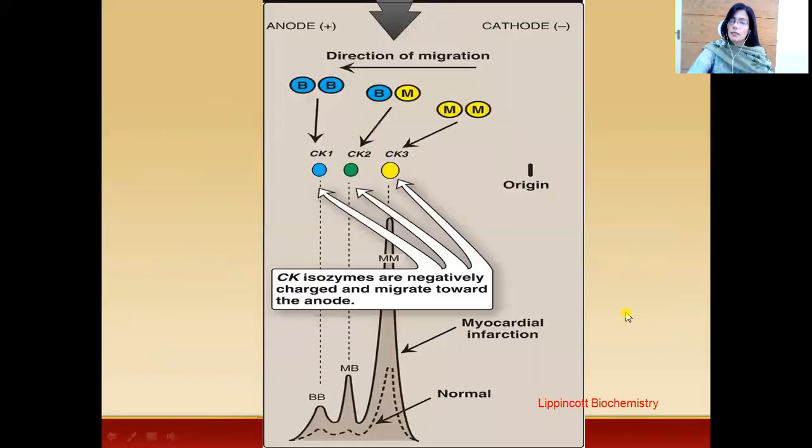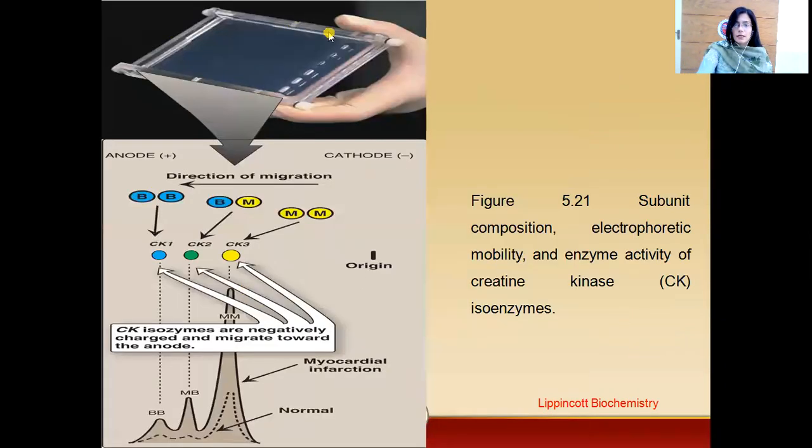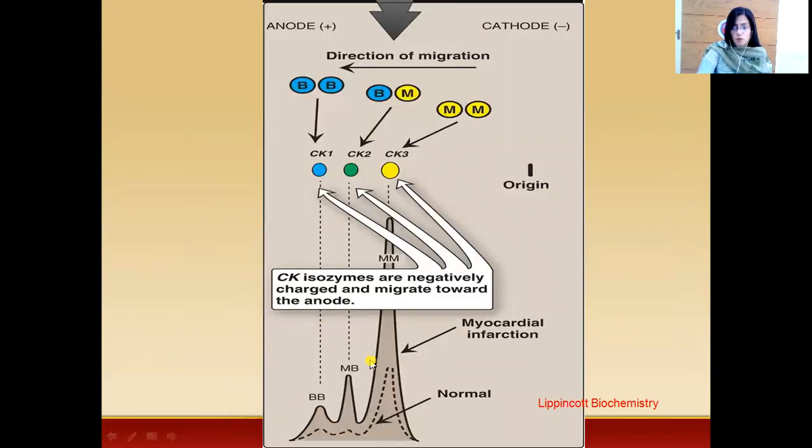Here this figure is from Lippincott's Biochemistry. It represents an electrophoresis machine, and then we have different isoforms of creatine kinase, isoforms 1, 2 and 3. These isoforms are negatively charged and will move towards the positively charged electrode. In normal heart activity, we have a normal baseline value of these isoenzymes, while in myocardial infarction, there will be an increased level of these isoenzymes.